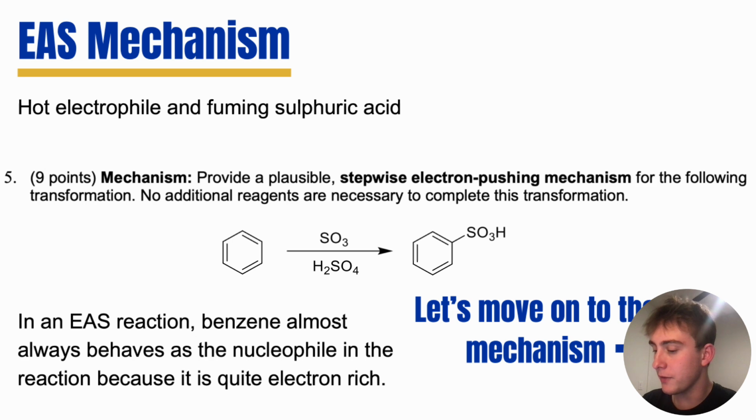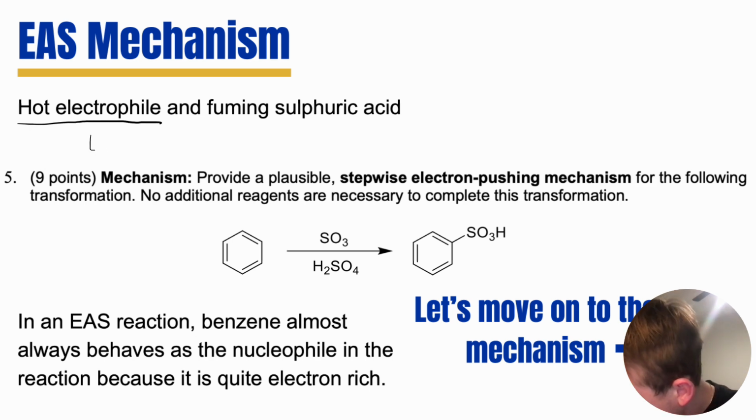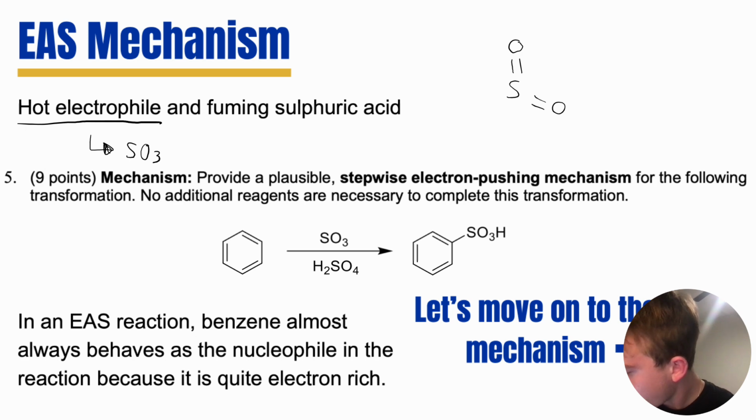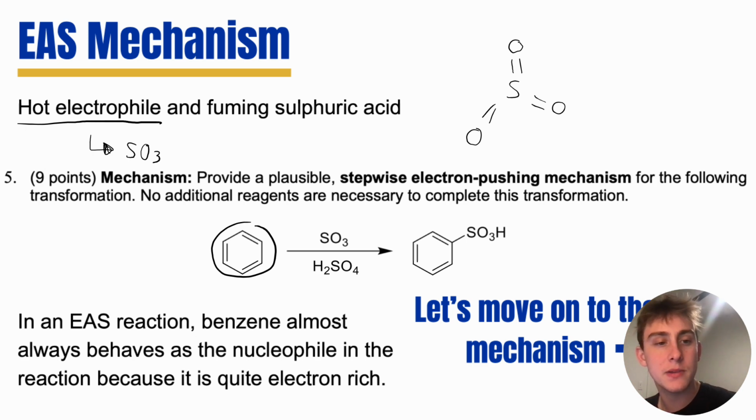Alrighty, so this is an example of an EAS mechanism in which we'll have a hot electrophile with fuming sulfuric acid. And what we mean by a hot electrophile is just the SO3 in reagents. To remind you what our structure of SO3 is going to look like, we get that, okay? A sulfur atom with 3 oxygen atoms double bonded to it. In this EAS reaction, benzene here is almost always going to behave as a nucleophile in the reaction because it's so electron rich. So let's go on ahead and we'll move on to the mechanism itself.